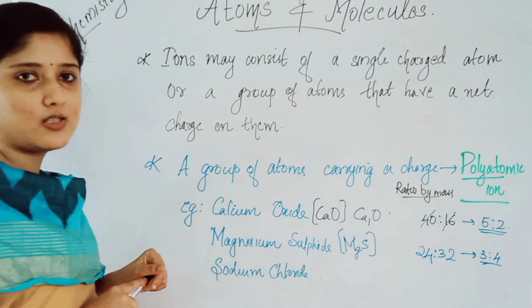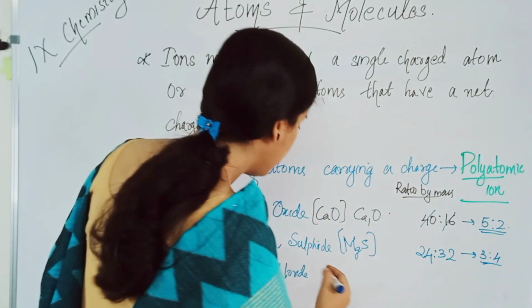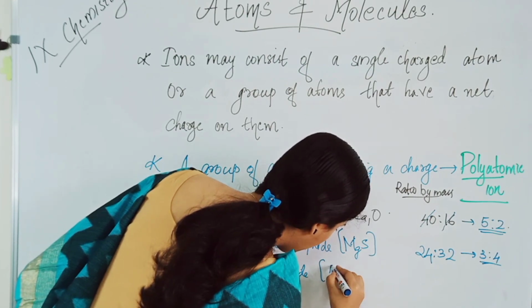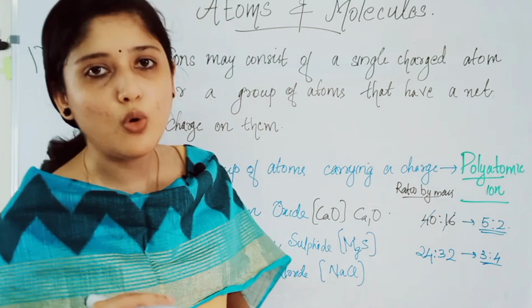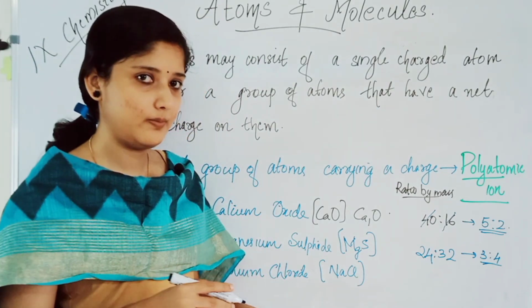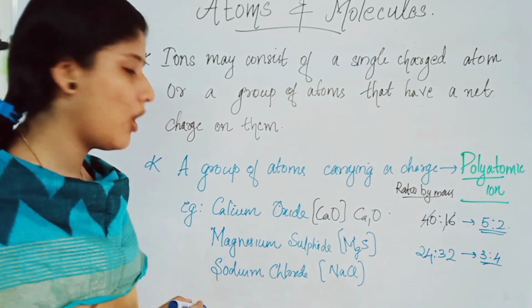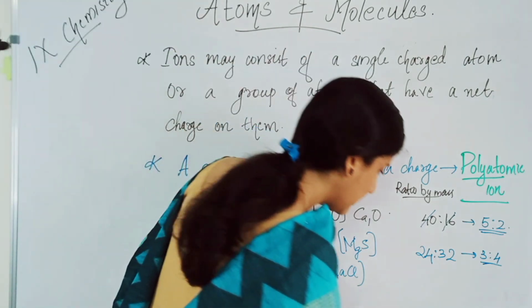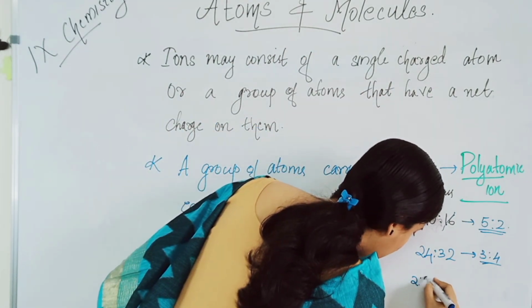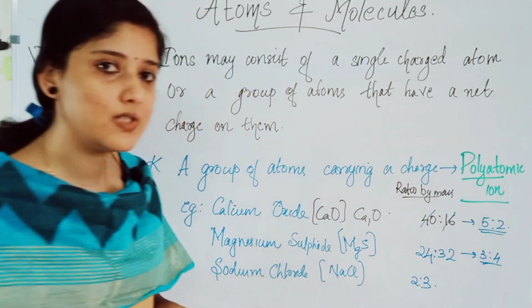Next example is sodium chloride, NaCl. The combining elements are sodium and chlorine. We studied the atomic mass of sodium as 32, isn't it? Sorry, it is 23. 32 is the mass of sulfur.